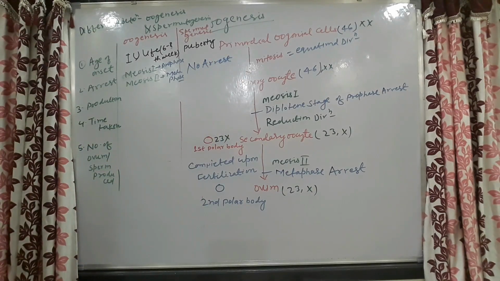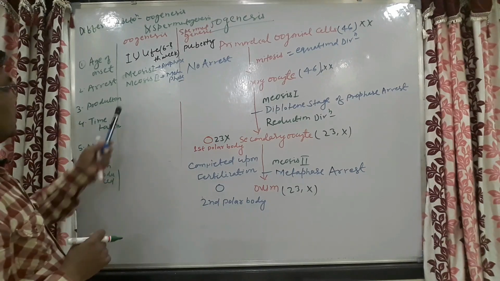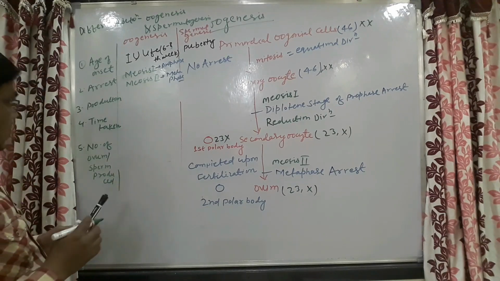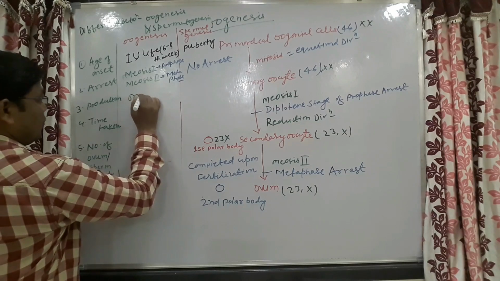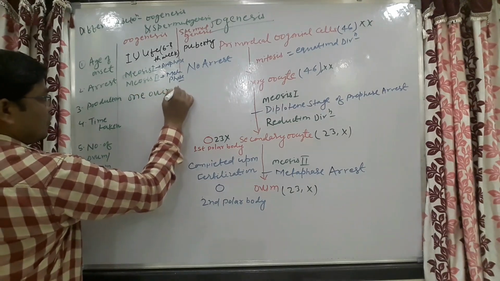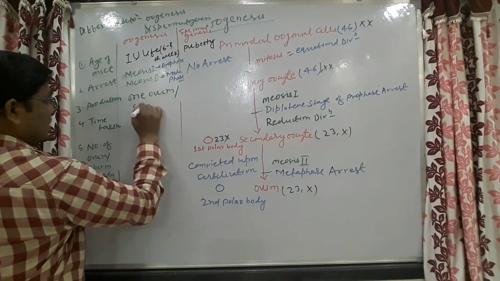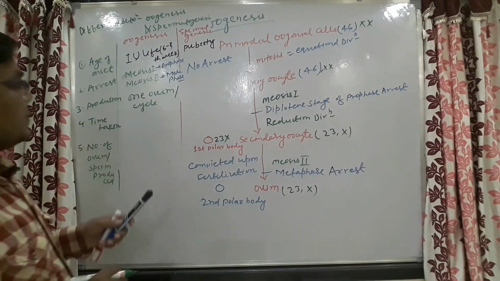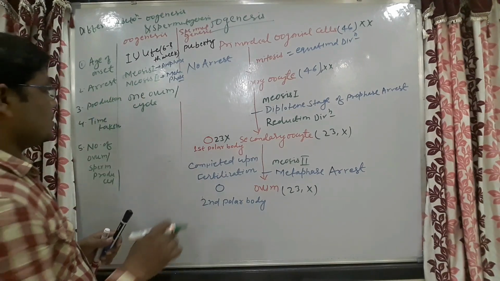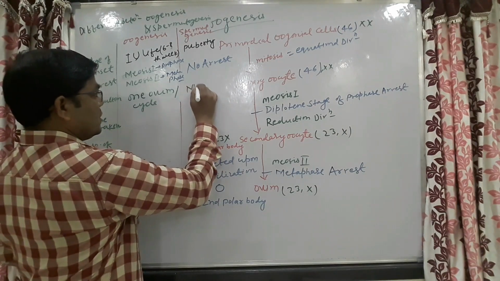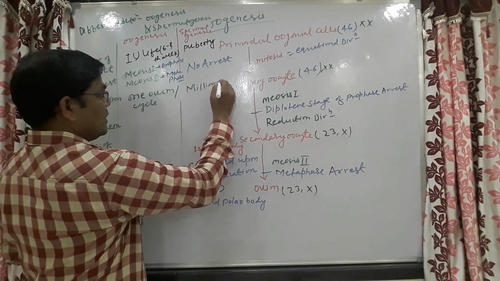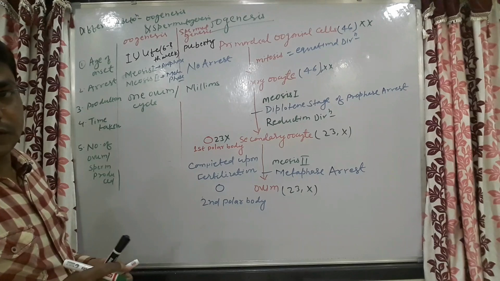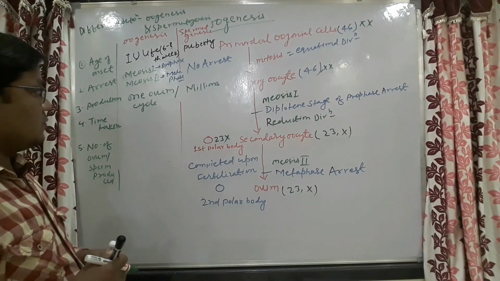Production. In oogenesis, during each ovarian cycle or menstrual cycle, only one ovum is produced per cycle. But in spermatogenesis, sperm are produced in millions continuously, that is 6 to 7 millions per gram of the genital tissue.